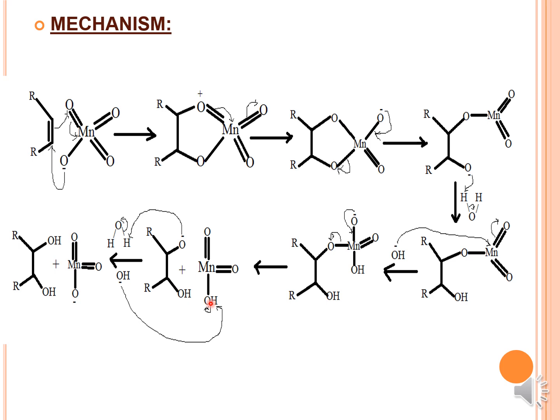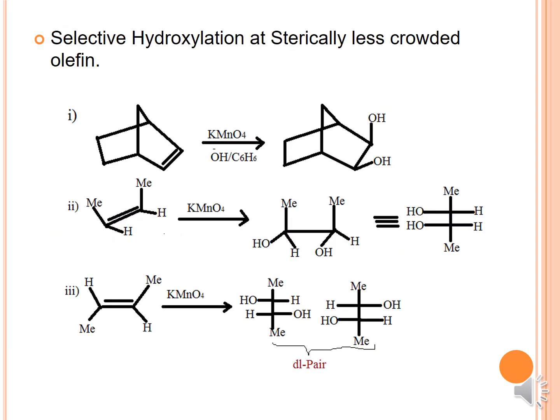This bond shifts, and you will get MnO3 minus and the cis-1,2-diol, that is, the syn-1,2-diol, as your product.